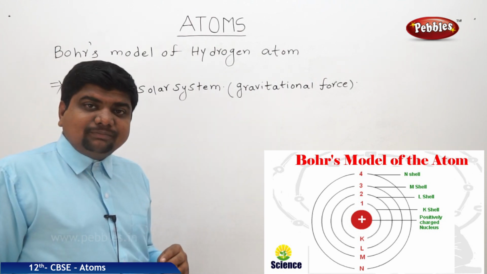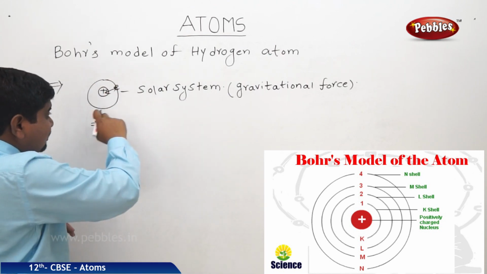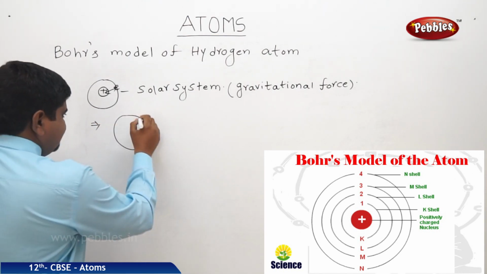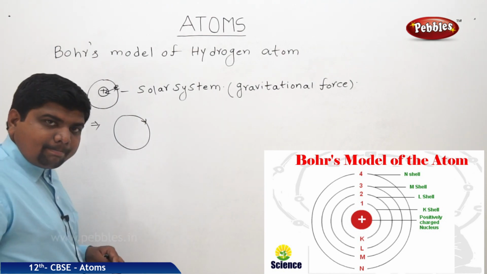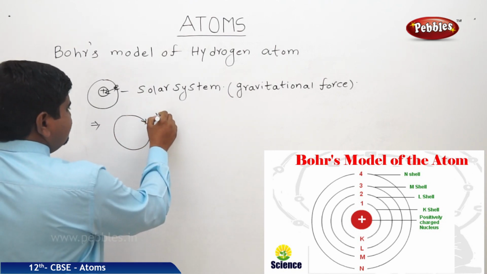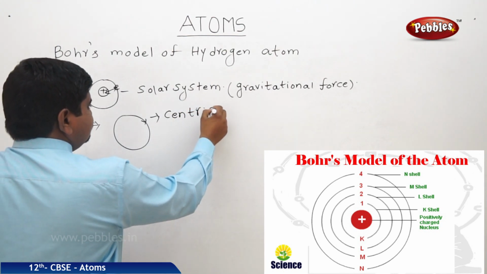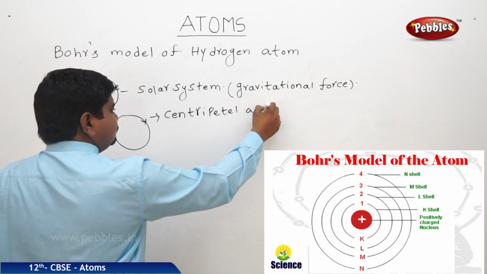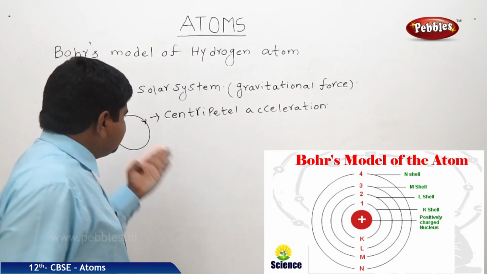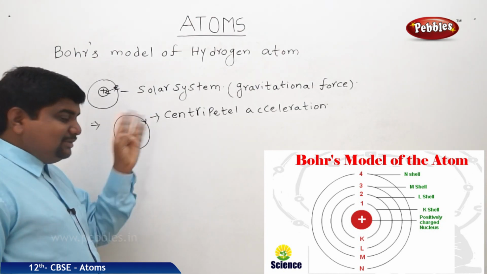But if the electron is revolving around the nucleus in its own circular orbit, it will get a centripetal acceleration, because centripetal force is the reason to keep the electron in the limits of the orbit.